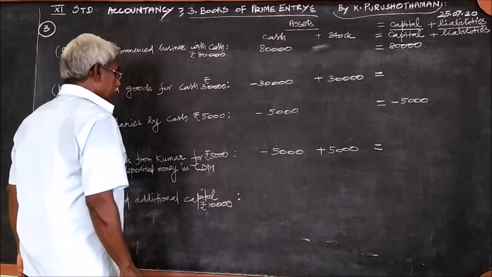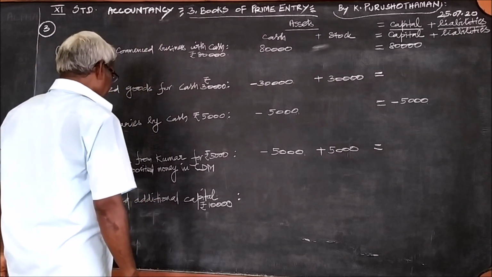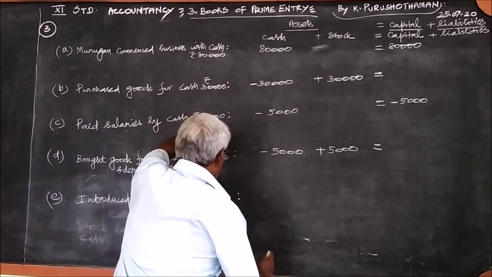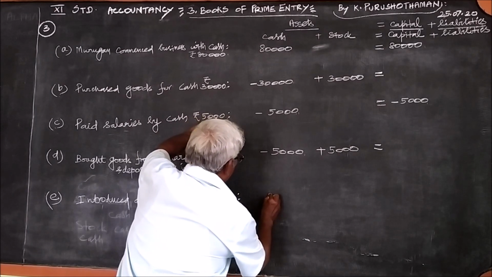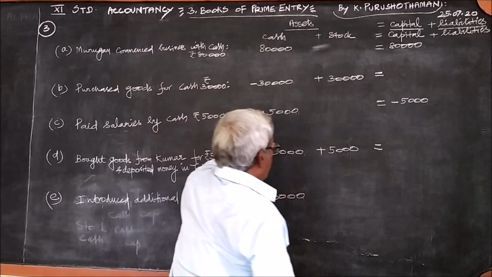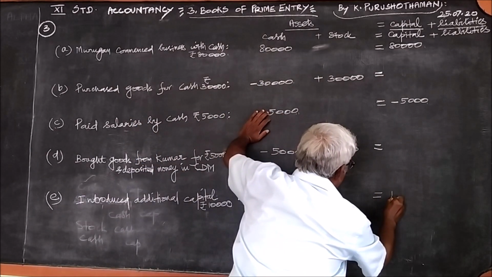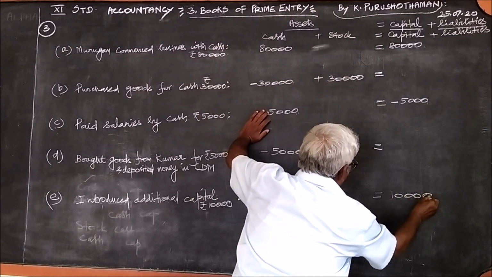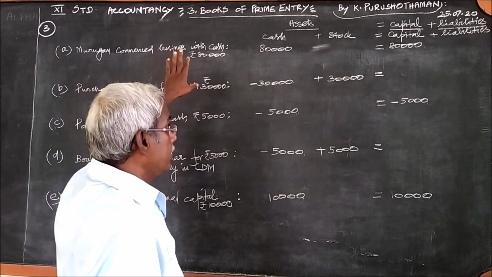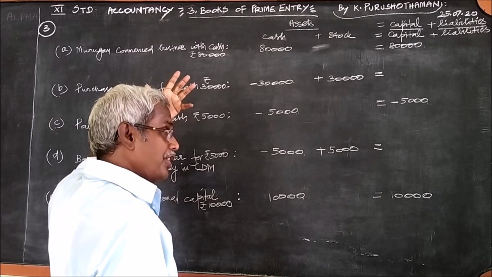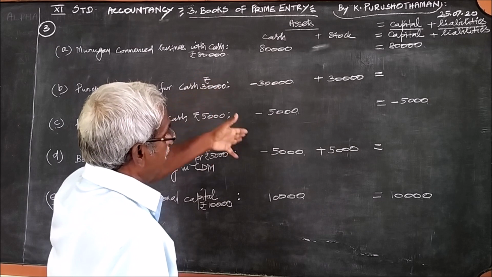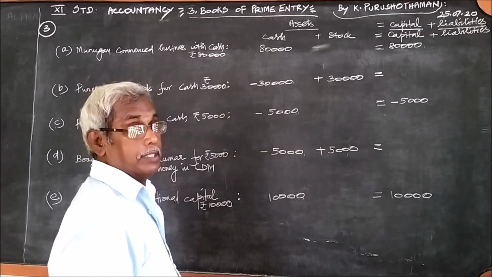Then the last one, introduced additional capital. This is like the first one. When the business receives additional capital of 10,000, 10,000 is the plus in cash, and also 10,000 is the plus in capital, because it is called capital. Whether for the first time it is invested or additionally introduced, whatever it is, the cash comes into the business and it is otherwise called capital.